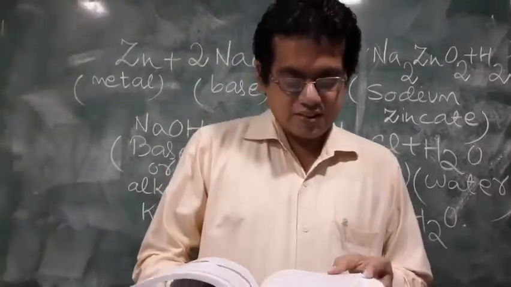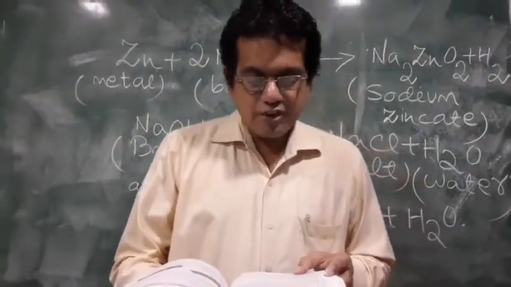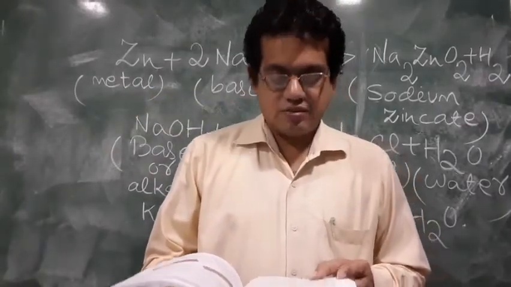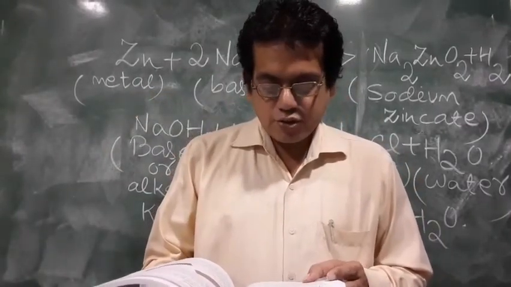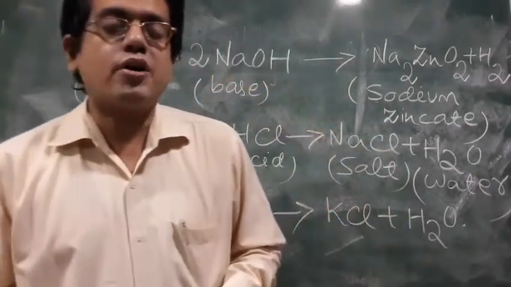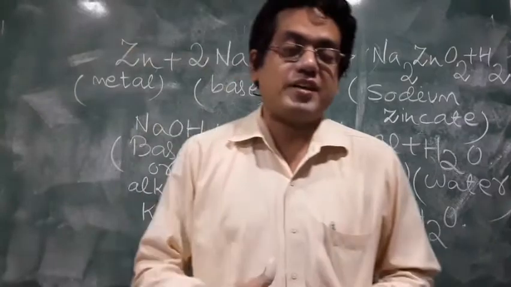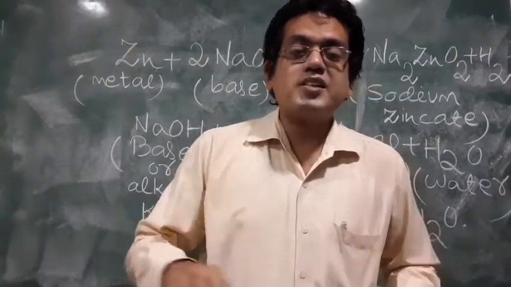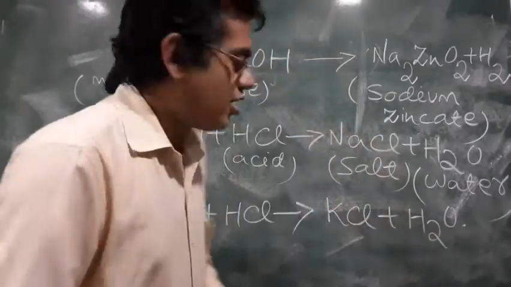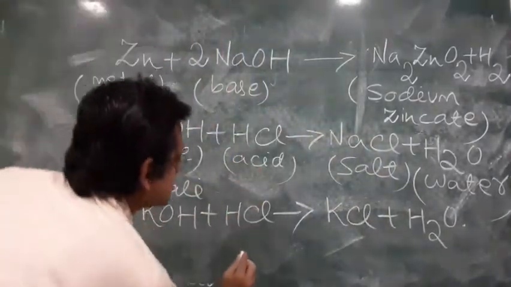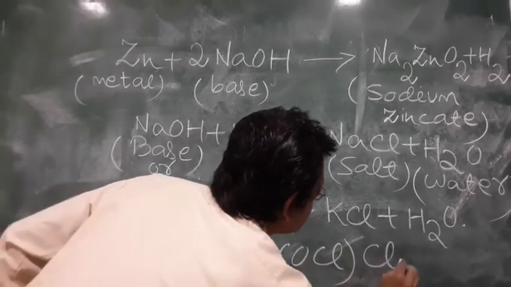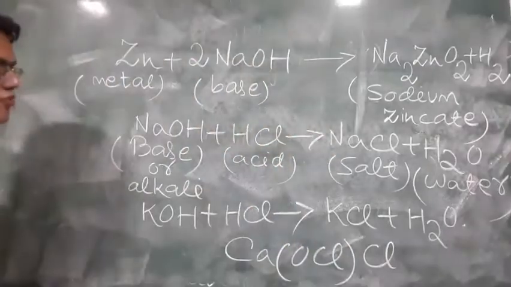Uses of bases. NaOH is used in the manufacture of soap, paper and a synthetic fiber called rayon. Calcium hydroxide is used in the manufacture of bleaching powder. You know what is bleaching powder? Bleaching powder is used as a disinfectant. Yes, wherever it is sprinkled, it kills the germs. The formula of bleaching powder is CaOCl2. This is the formula of bleaching powder.